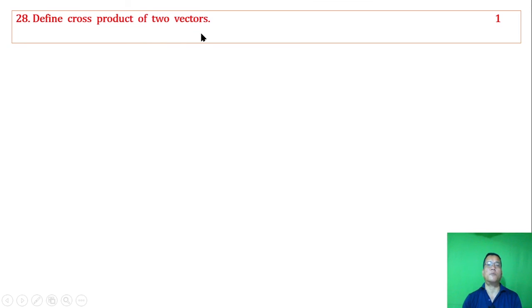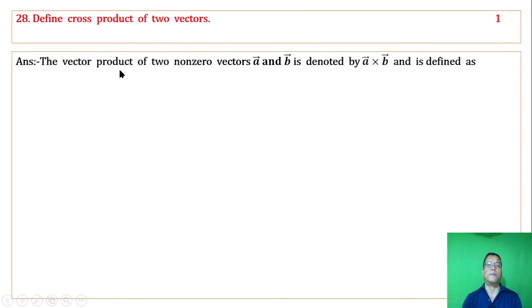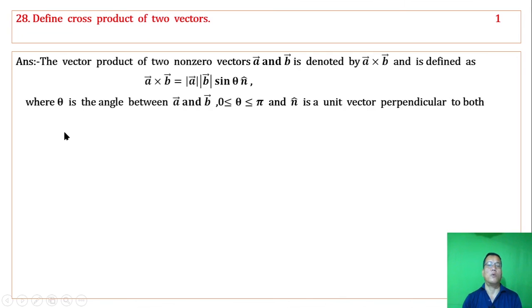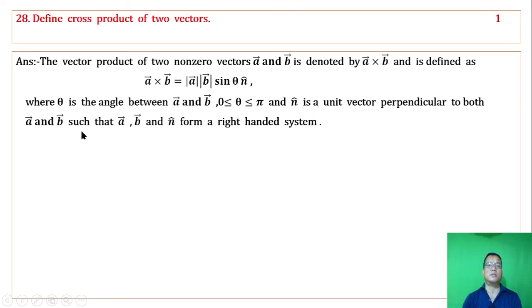Define cross product of two vectors. The vector product of two non-zero vectors a and b is denoted by a cross b and is defined as a cross b equal to this, where theta is the angle between a and b. Theta should lie between 0 to pi including the end values, and n cap is a unit vector perpendicular to both a vector and b vector such that a, b and n form a right-handed system.